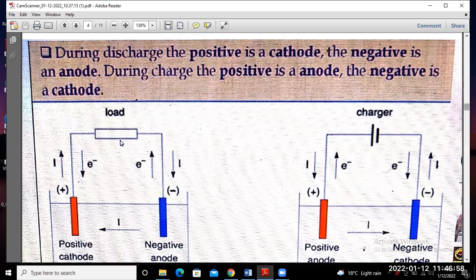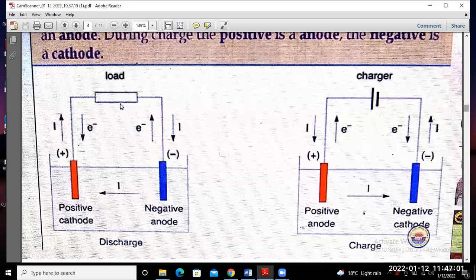Okay. So the schematic diagram during the discharge of the battery. During the discharge of the battery, how you can mention the positive terminal and negative terminal of the battery and flow of electron. Okay. So this is your positive terminal, that means cathode, that means a flow of current direction from this terminal, positive cathode, to this is your battery and this is your load.